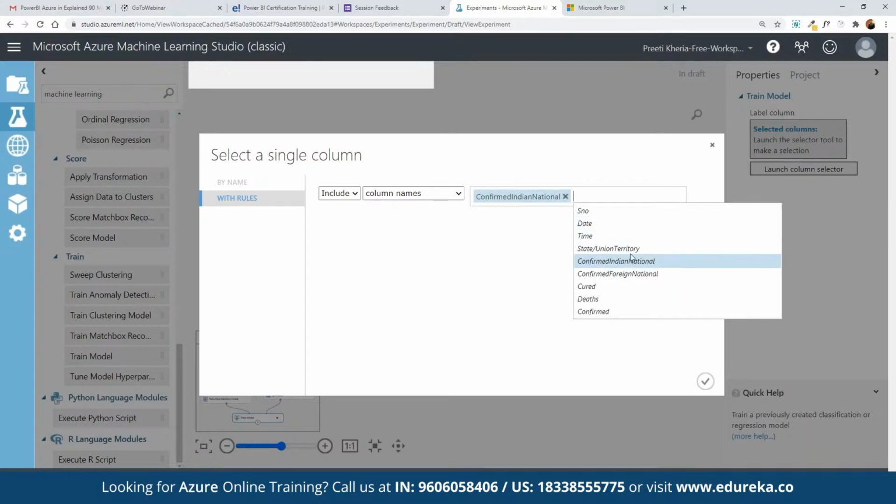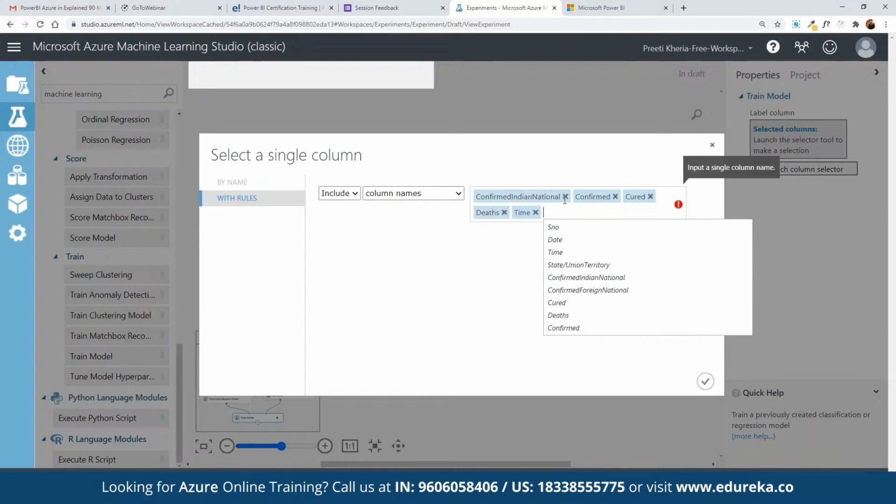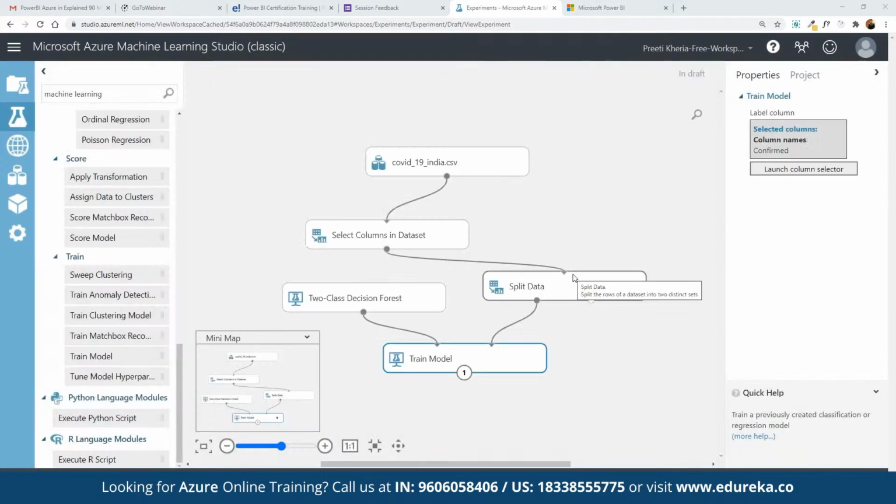We want to search not just for confirmed, but the number of patients cured, deaths, and the time frame as well. So we can remove the confirmed national. We choose these pointers and click on select. Or suppose we want to make use of confirm as a main parameter. We can choose confirm, select it, and then define the score model.